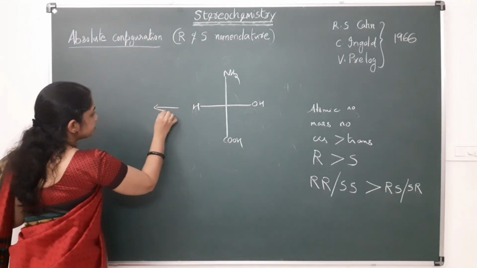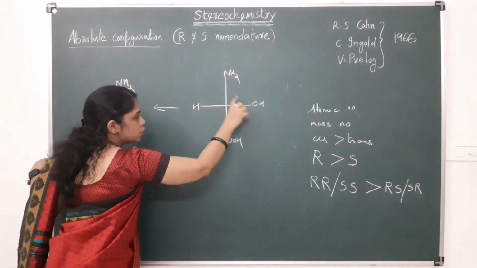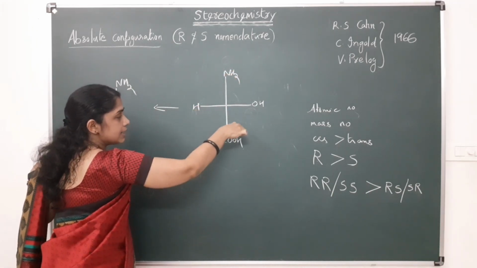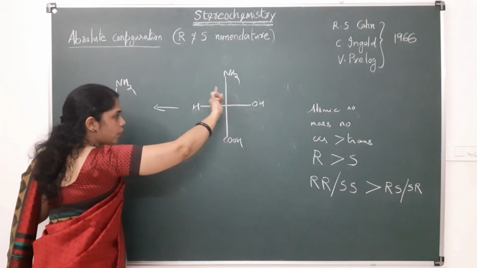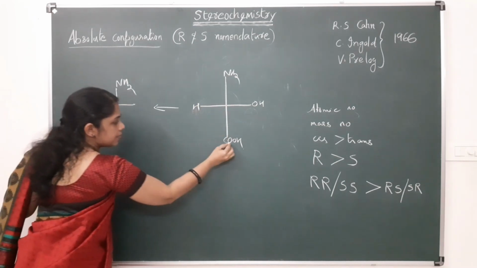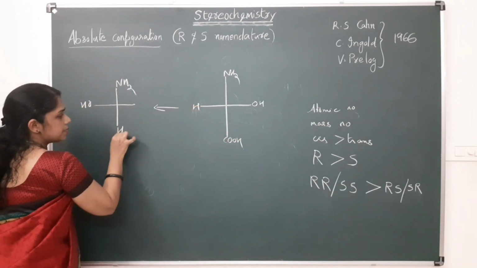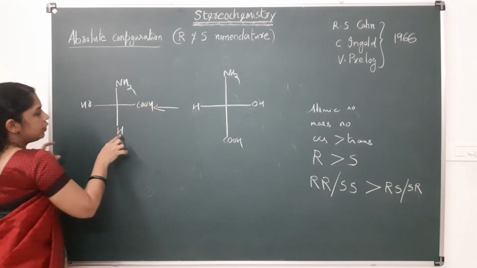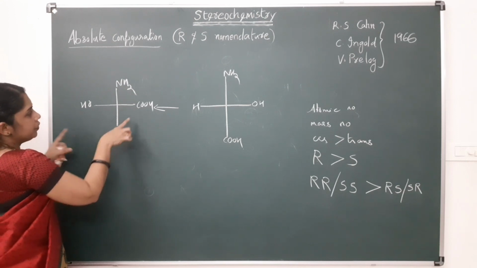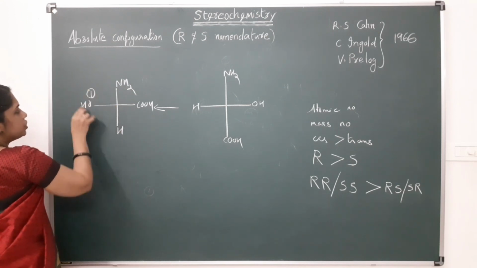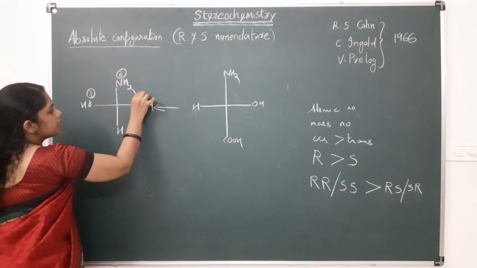So here I fix NH2, and I rotate these other groups in such a manner that this hydrogen comes to the lower side. So I rotate in the anti-clockwise direction. So OH comes here, hydrogen comes here, COOH comes here. Now the lowest priority is on the vertical line. Then we can give the priority. This oxygen will get first priority, then comes nitrogen 2, then comes COOH 3.